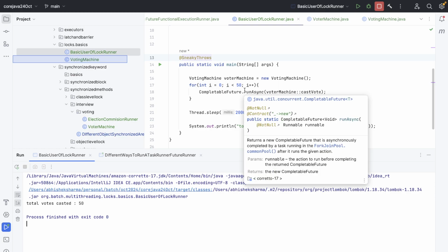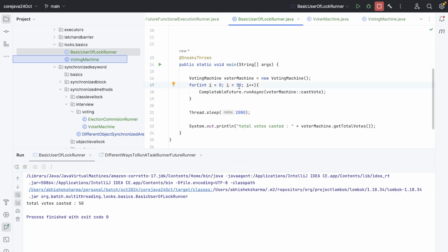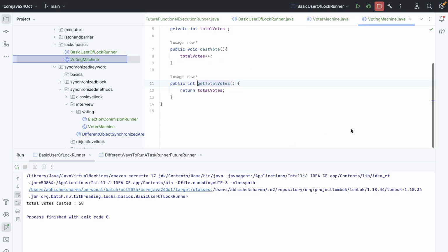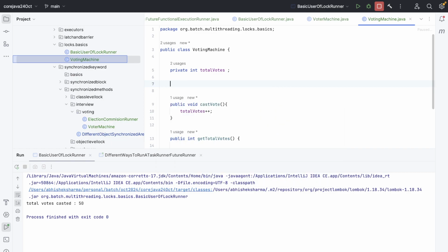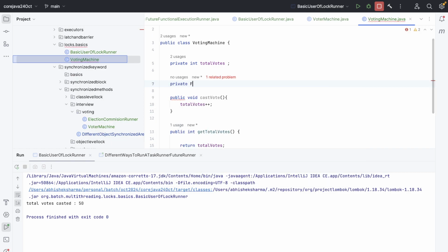But we have already seen if we increase this number to way too much, then there will be a discrepancy somewhere down the road, right? So how can we write this so that all threads wait in a line? We can write it simply by adding a lock. And how can we use a lock? There are multiple classes for locks, but the most used class is ReentrantLock. So we are going to use a class with the name ReentrantLock, private, and we need to make the lock final.